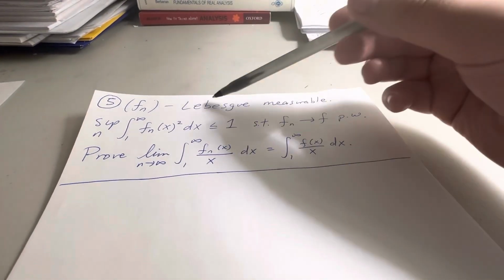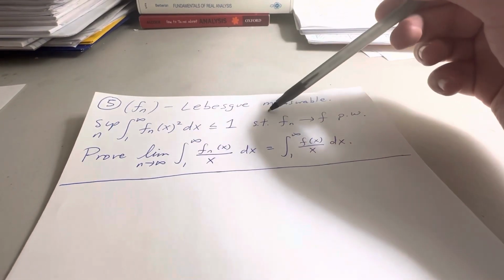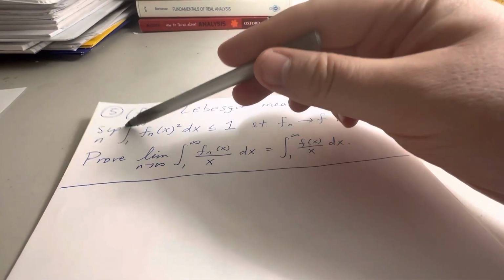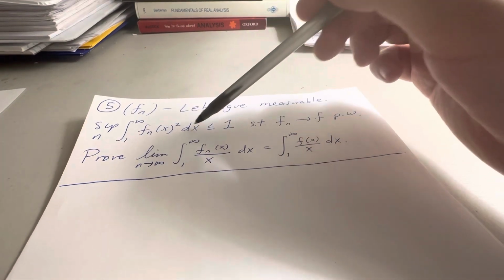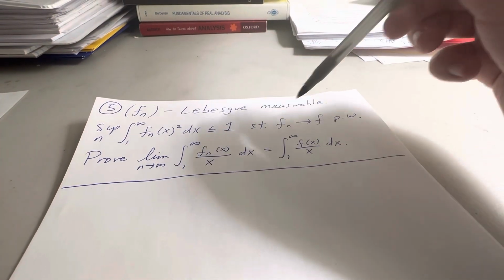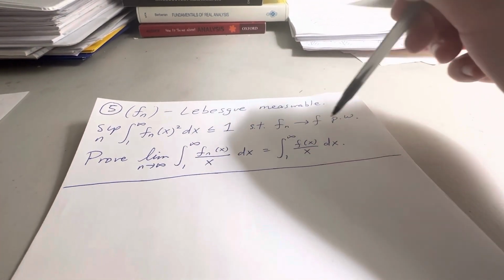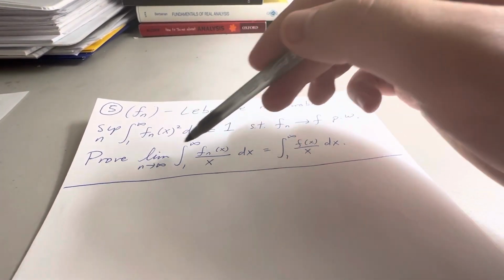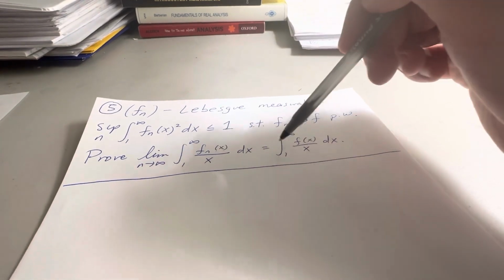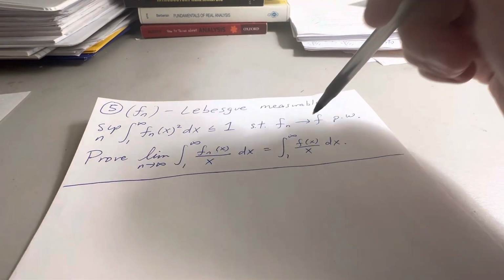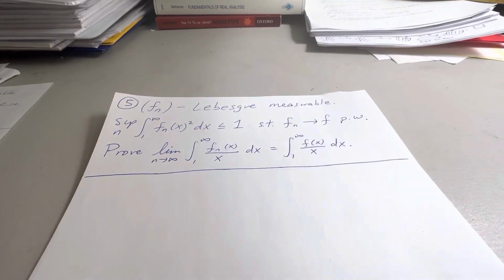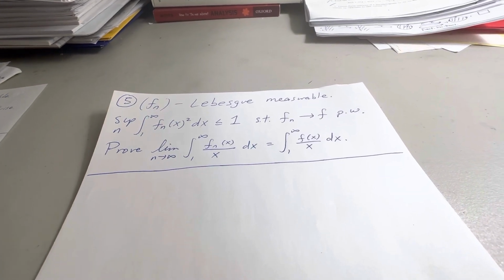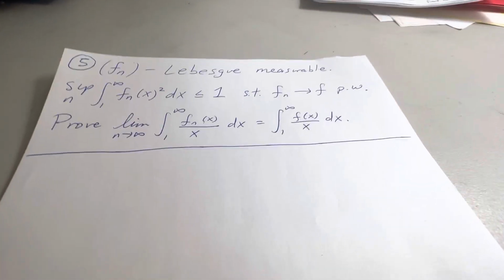But what does it say? We have a sequence of Lebesgue measurable functions. The supremum of the integral of fn squared is bounded above by 1. And we know that fn tends to f pointwise. We want to prove that the limit of this integral is equal to the integral of the limit, which I just write as f(x) over x. Okay, so let's do it. Proof.